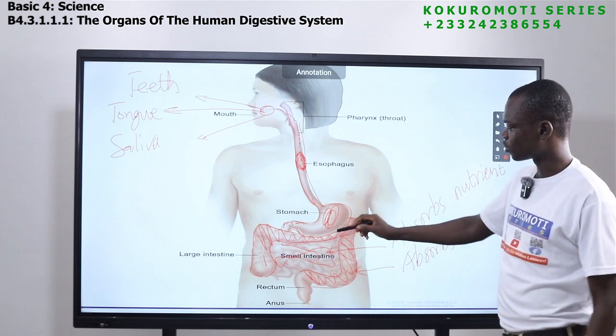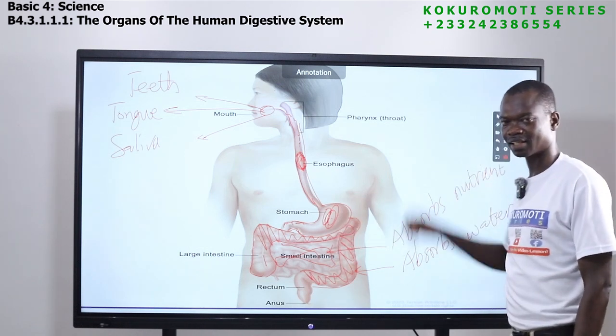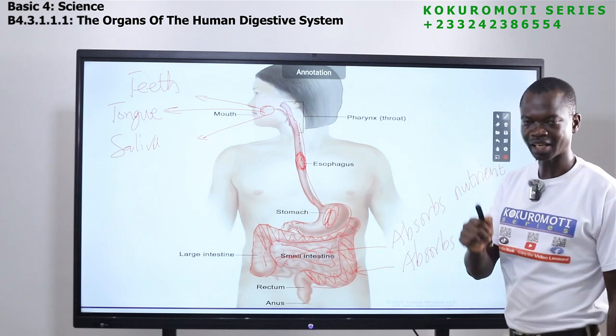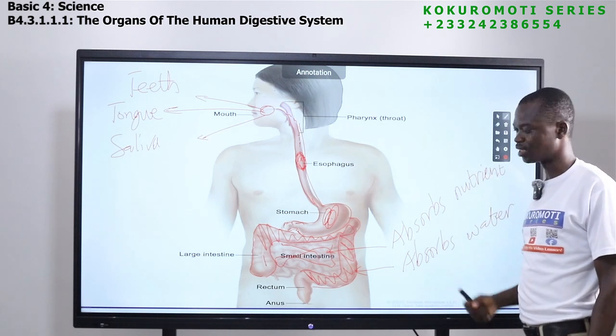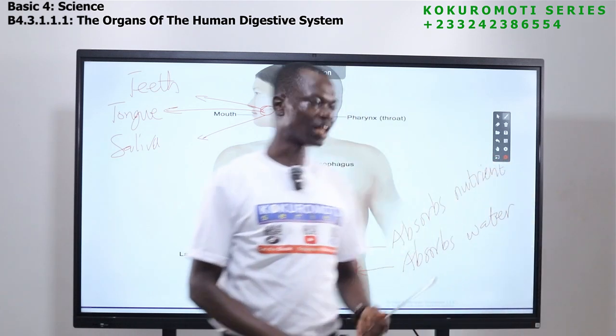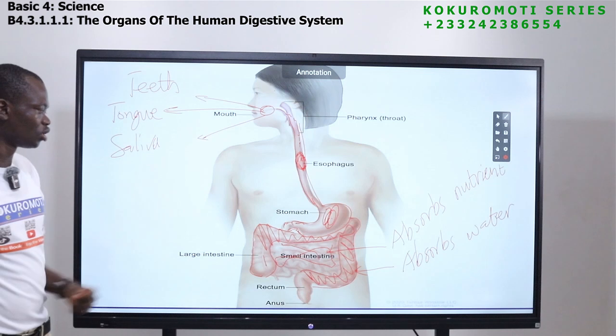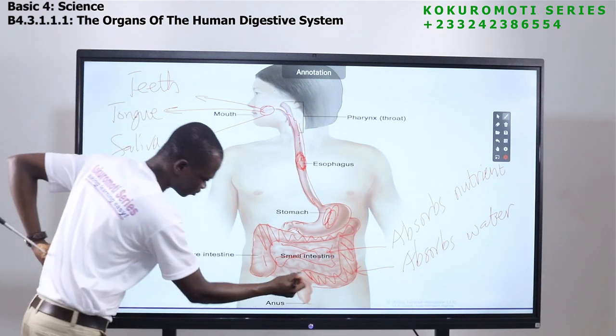So here, absorption takes place in all the intestine, the small intestine and the large intestine. But you should know that the small intestine takes the nutrients, then the large intestine takes the water components of it. Now, after the nutrient and the water component have been absorbed, what is left comes to this side.